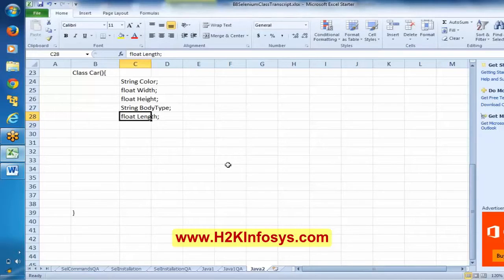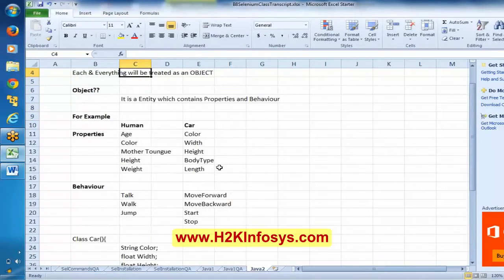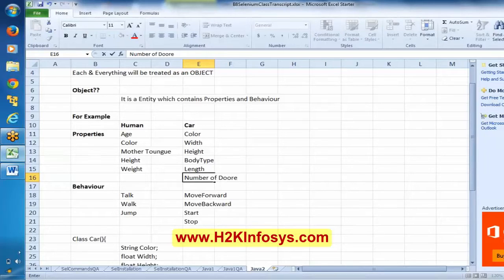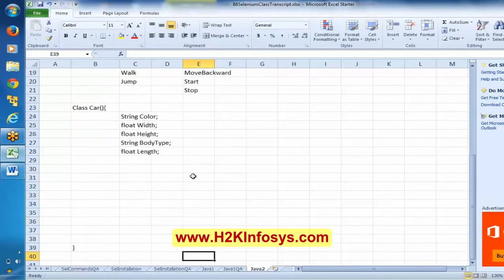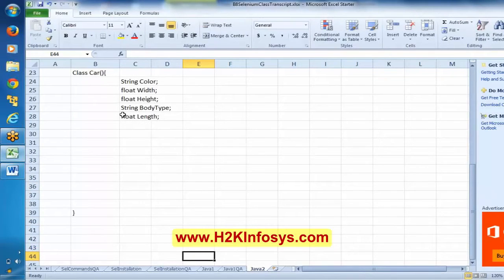Say for example, I'm going to represent the number of doors. Some cars may have 4 doors, some cars may have 2 doors, right? So let me say this is also a property. If I represent the number of doors in Java, the data type will be integer because it may contain 2, 3, 4 or 5.